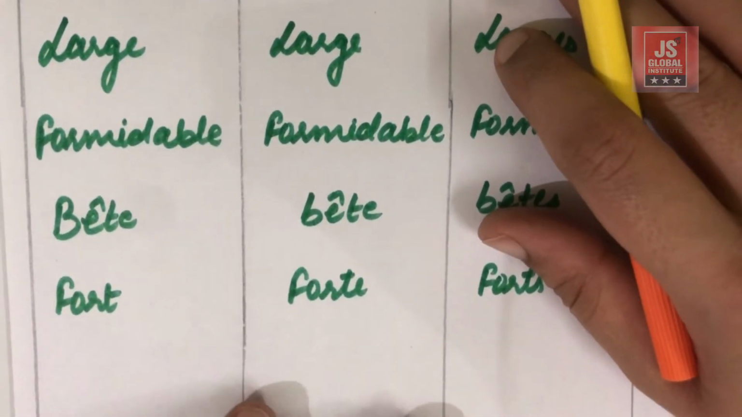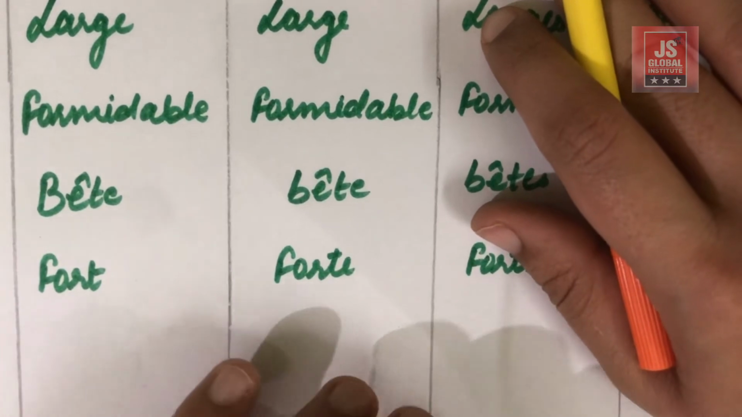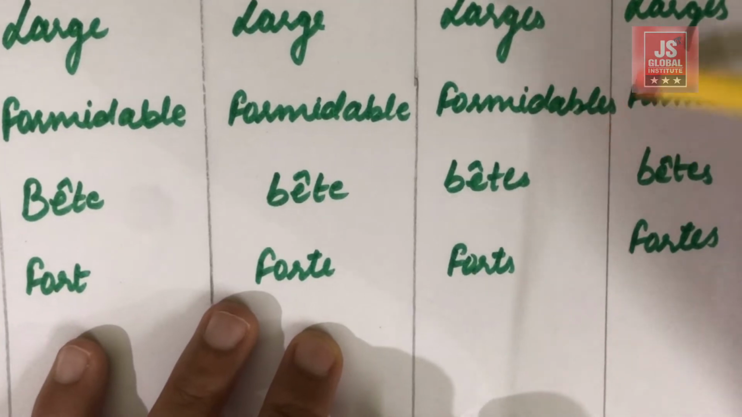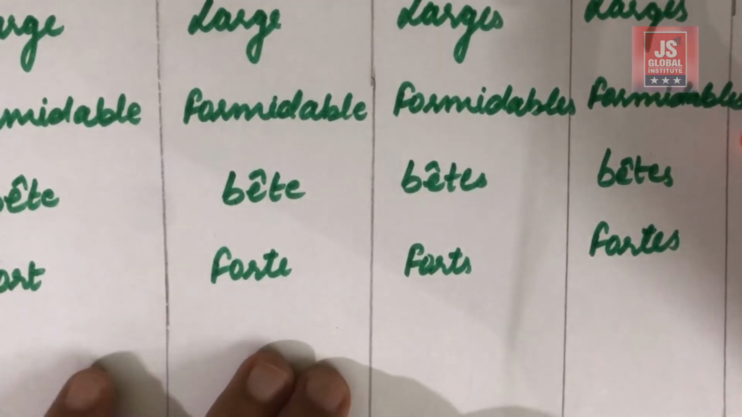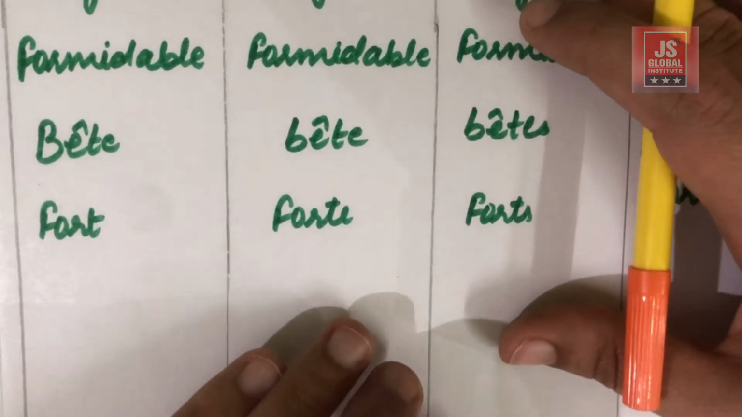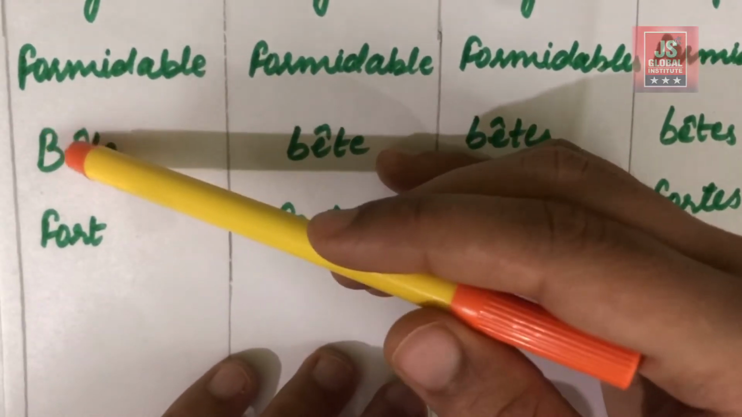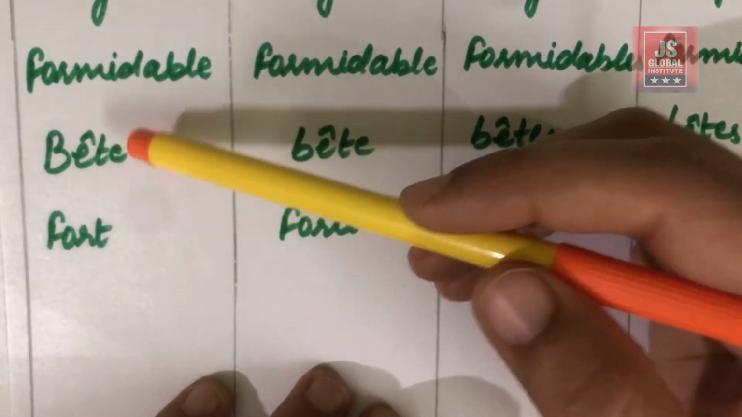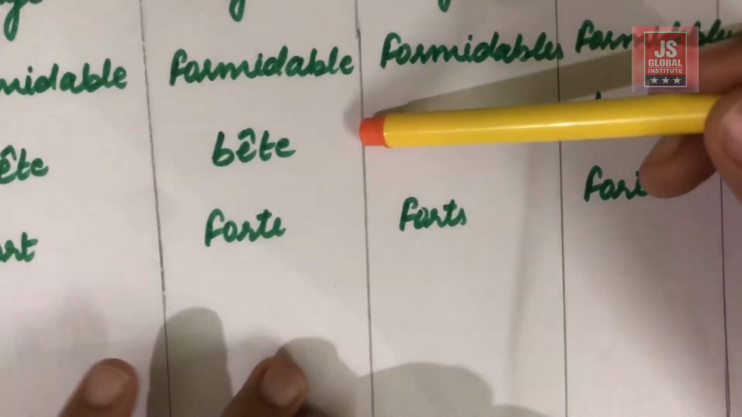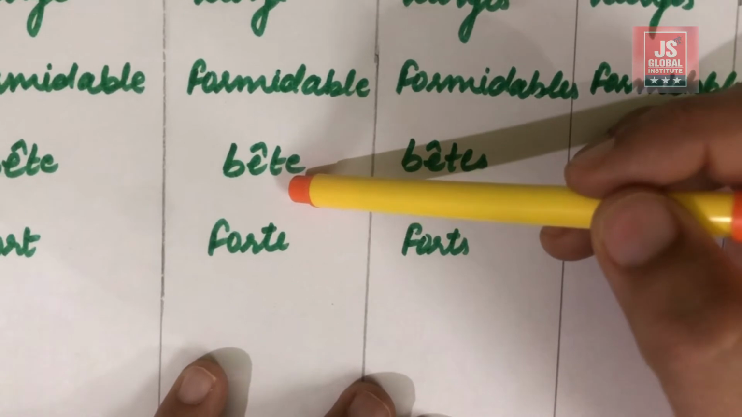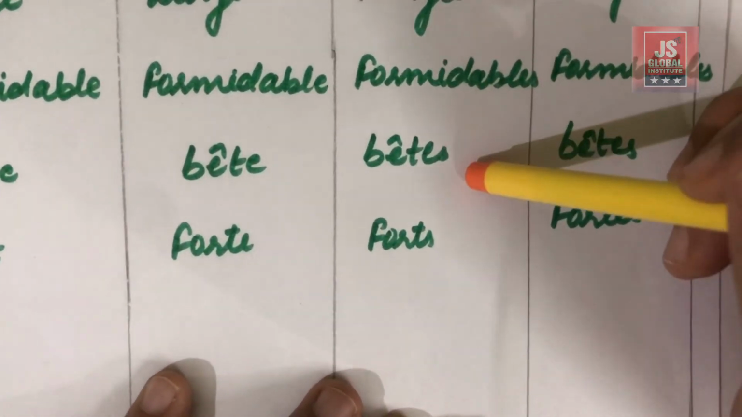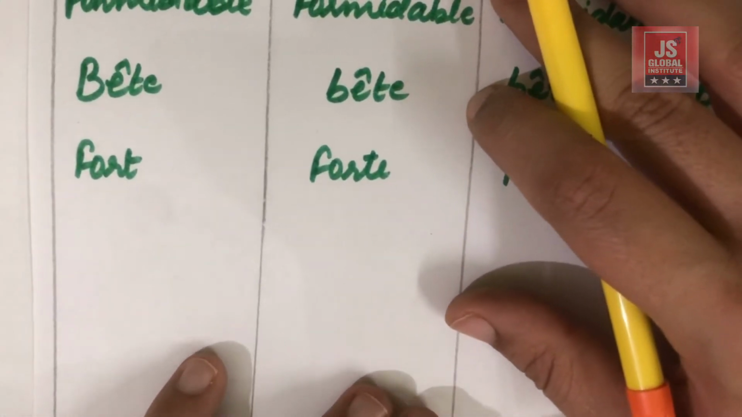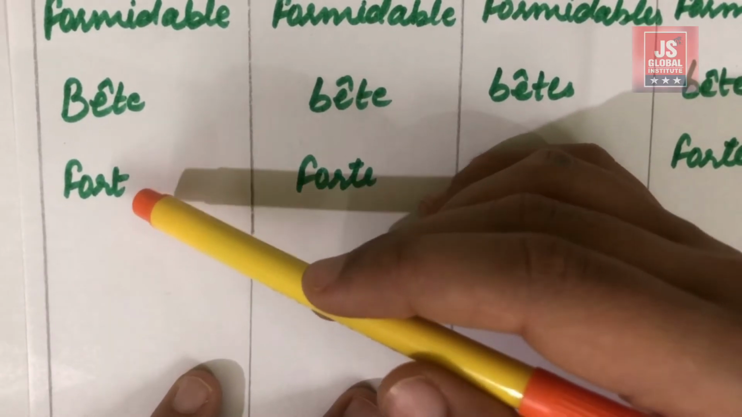Okay, next is formidable. Formidable means wonderful, and it remains the same for masculine and feminine, and S is added for masculine plural, and same is the case with the feminine plural. Okay, next is bête. So this is B E and then a circumflex over the E and then T and E. Okay, so this bête means stupid. Okay, bête, that is masculine and feminine, the adjective remains the same, and S is added to the masculine plural case and feminine plural case. Okay, next, fourth, is strong. Okay, fourth.